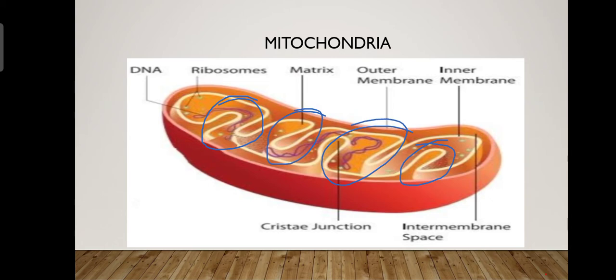The full form of ATP is adenosine triphosphate. The spelling is A-D-E-N-O-S-I-N-E, adenosine, then T-R-I-P-H-O-S-P-H-A-T-E, triphosphate. Okay, phosphate.